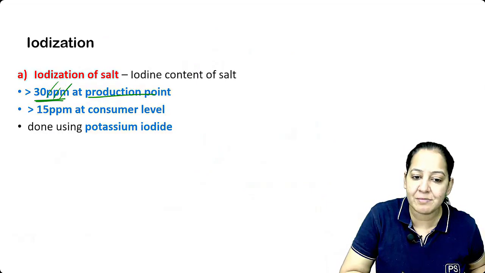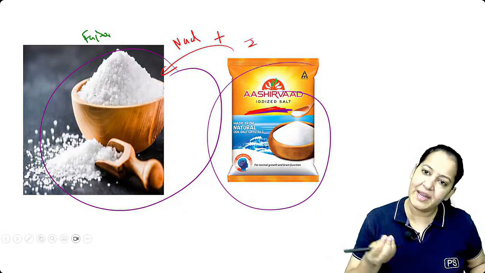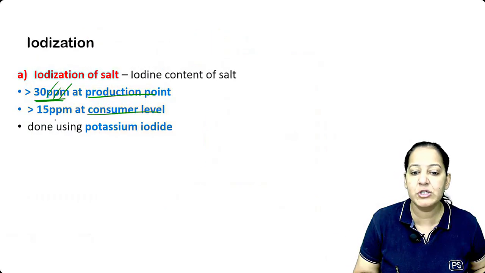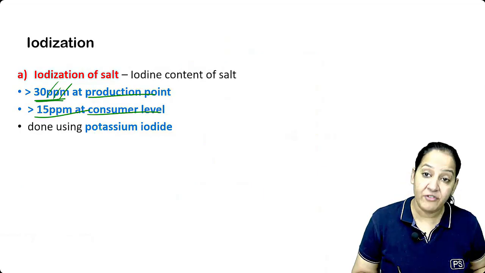ppm is parts per million. You have to learn 30 ppm of iodine in the salt. Gradually it evaporates, it's lost. So by the time it reaches the consumer, it should be minimum 15 ppm. It should be minimum 15 parts per million.